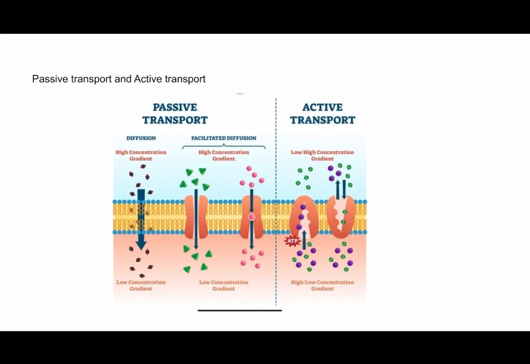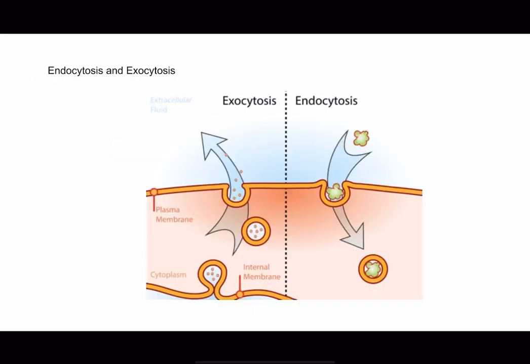Active transport is the process by which molecules and ions are transported against their concentration gradients. So this requires energy in the form of ATP. The transport mechanism is essential for the absorption of nutrients such as glucose, amino acids, and ions that may be present in lower concentrations in the intestinal lumen compared to the inside of the cell. And then we have two more types, endocytosis and exocytosis.